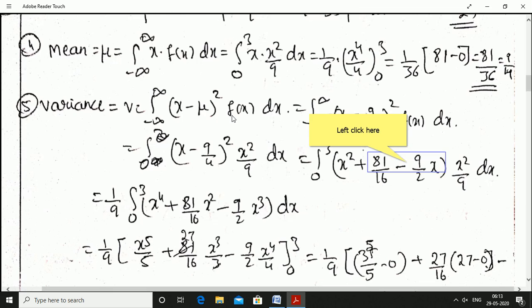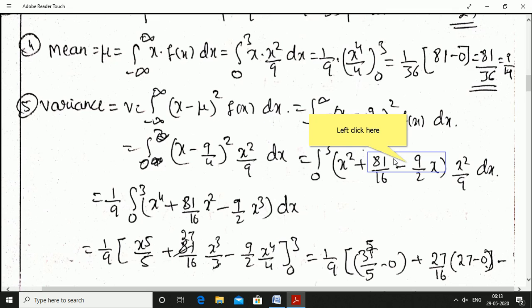Variance V is equal to integration minus infinity to infinity x minus mu whole square f of x into dx. Integration minus infinity to infinity x minus mu, value 9 by 4, whole square into f of x into dx. But the function f of x exists only in the interval 0 to 3. Integration 0 to 3 x minus 9 by 4 whole square into f of x value is x square by 9 into dx. Integration 0 to 3, expand this a minus b whole square. Okay. A square means x square plus b square means 81 by 16 minus 2ab means minus 9 by 2 x into x square by 9 into dx.